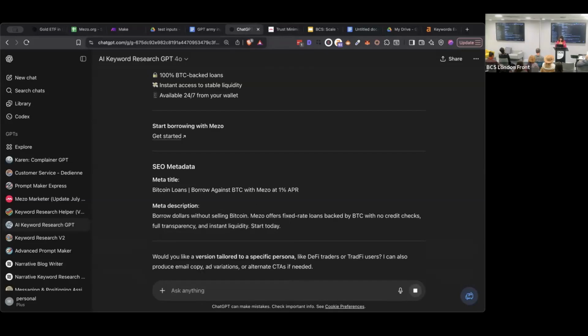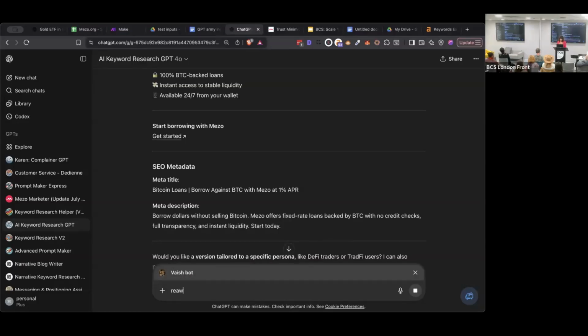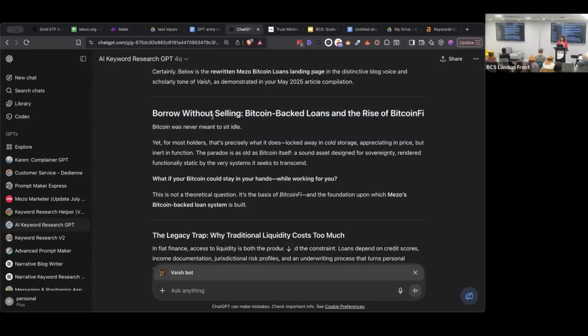Generally, in marketing, we need many pieces of content, not just this, right? So Meso has 2 writers, Joey and Bash. Joey is really punchy, crypto bro, and Bash is really academic. So I'm going to take this and I'm going to tell it to rewrite it like Bash, right? And I'm going to call my Bash bot. And I said, rewrite the landing page as a blog post by Bash. Now here we have our blog post.